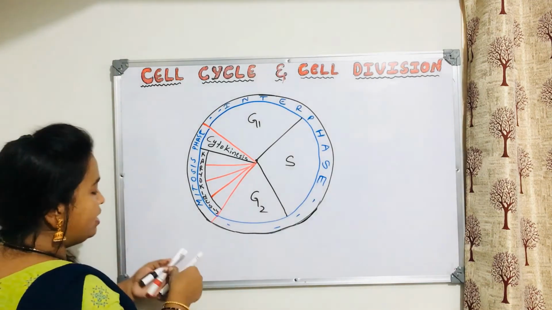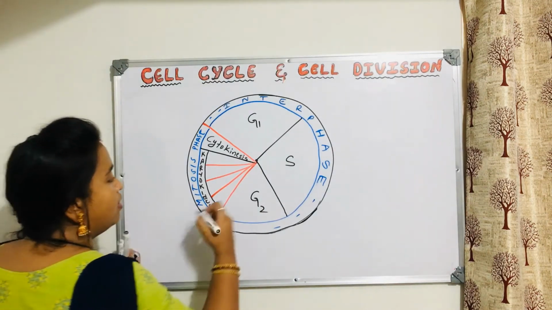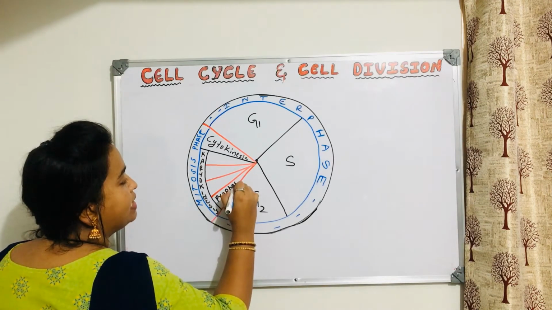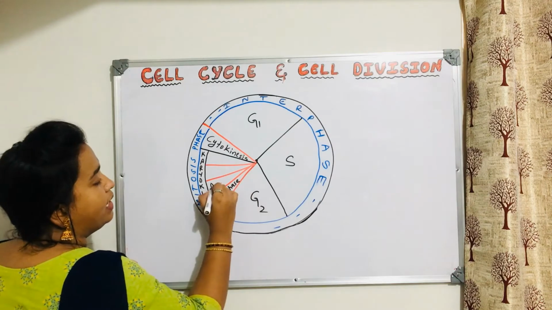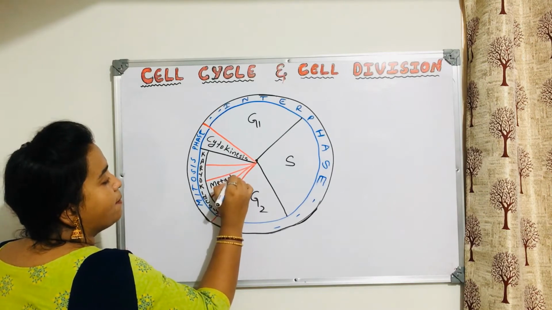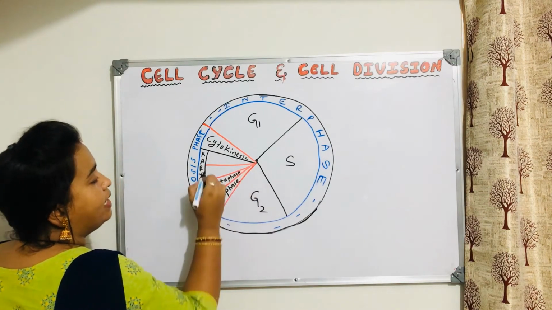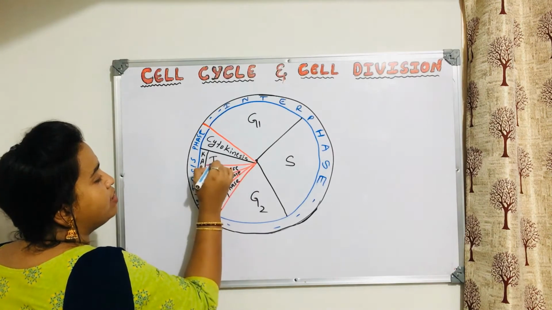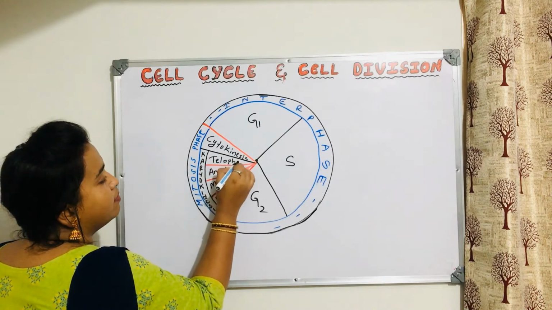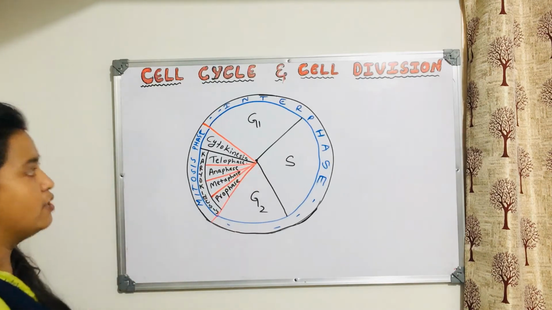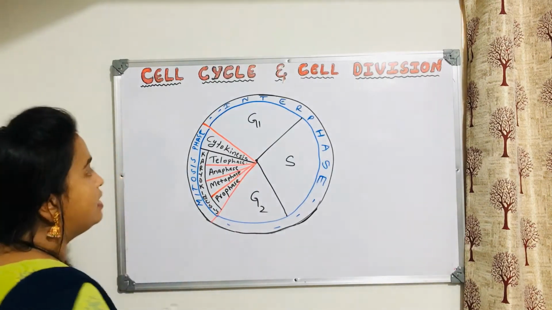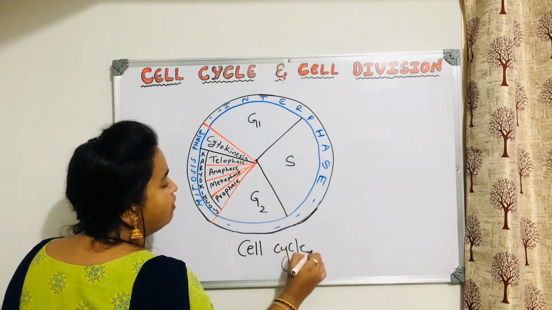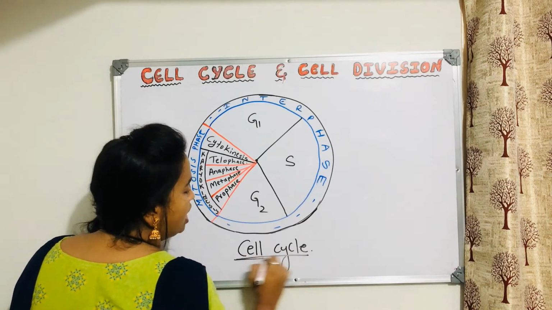What is the first one? The first one is prophase. P-R-O-P-H-A-S-E. Prophase. Then comes metaphase. And then comes anaphase. And then comes telophase. Clear? So this is the cell cycle. This is the structure of cell cycle. The complete structure without any kind of doubts.